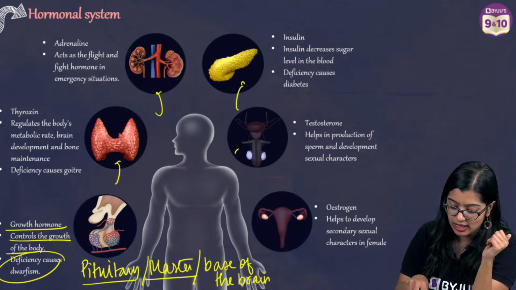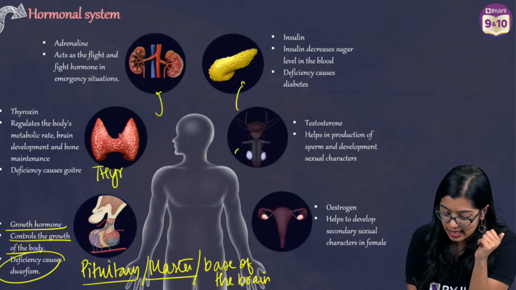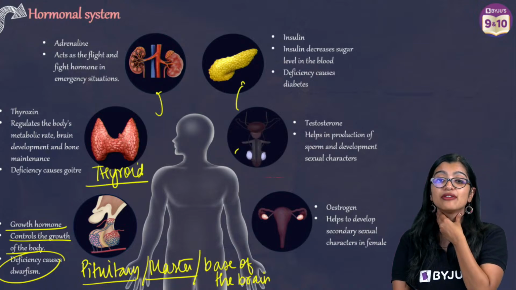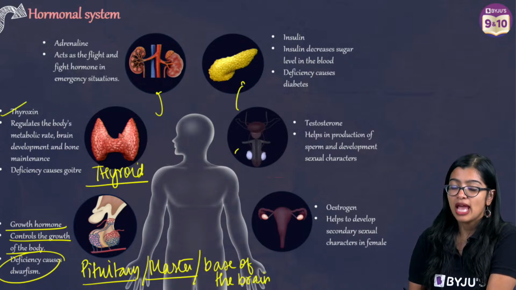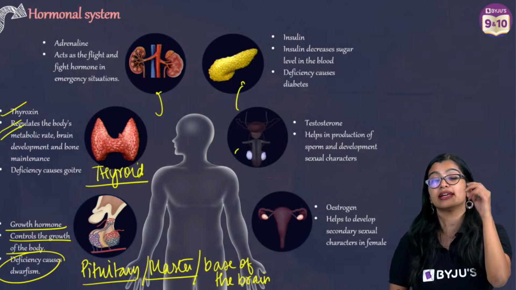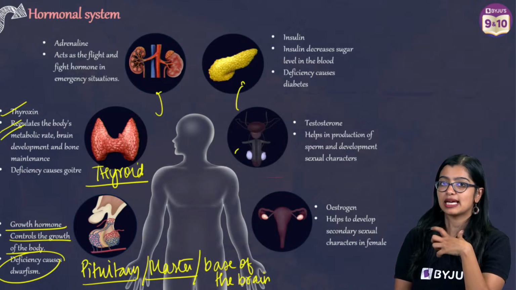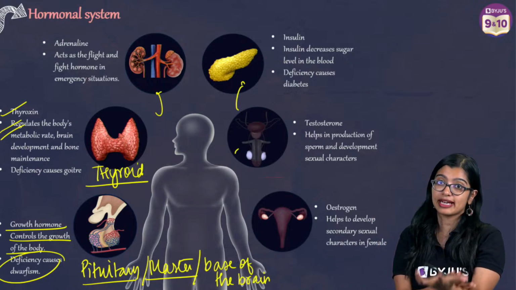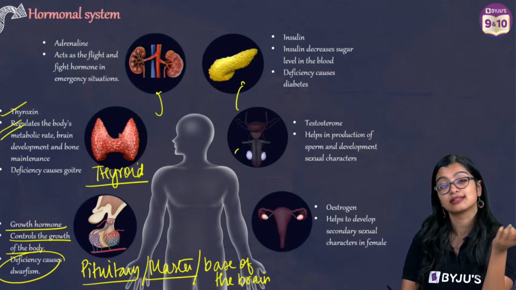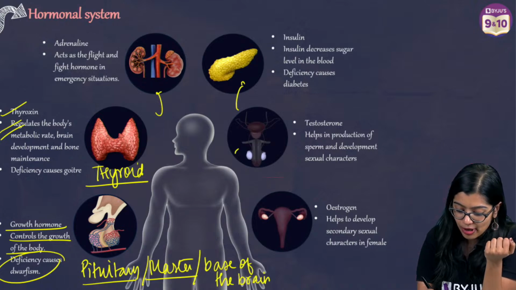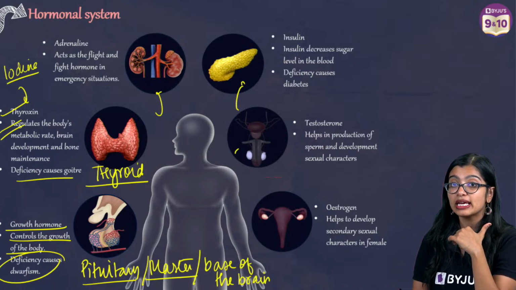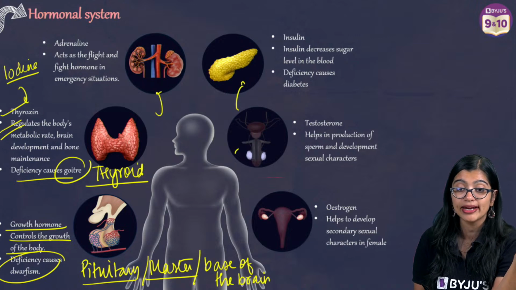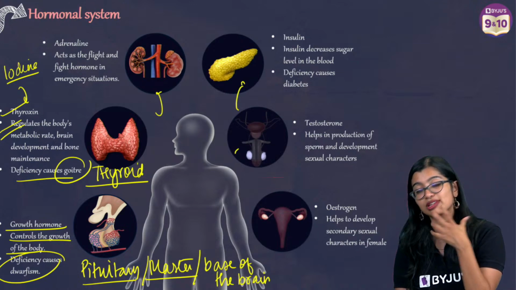Now next up we have the thyroid gland, right? The thyroid gland is a butterfly shaped gland located in the neck region. It produces thyroxine, which is necessary for regulating various chemical reactions inside our body. The sum total of all the chemical reactions is what we call metabolism. For production of thyroxine, iodine is extremely necessary, which is why a deficiency of iodine in the body can lead to a condition called goiter, which causes swelling of the neck region.